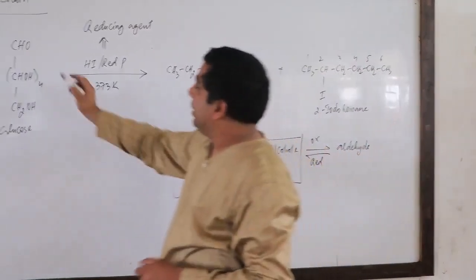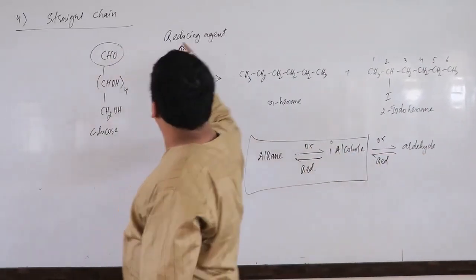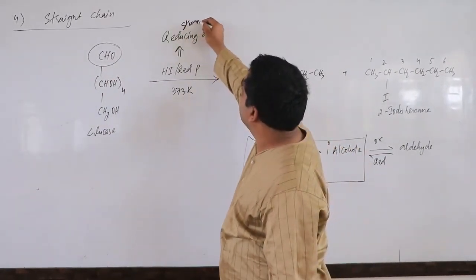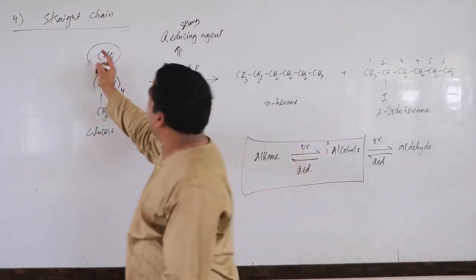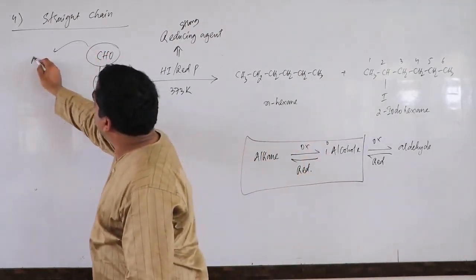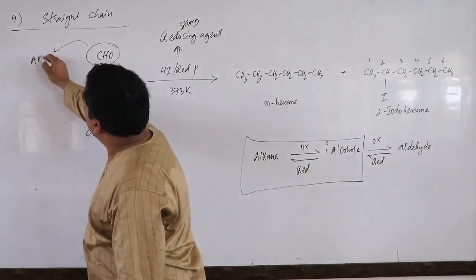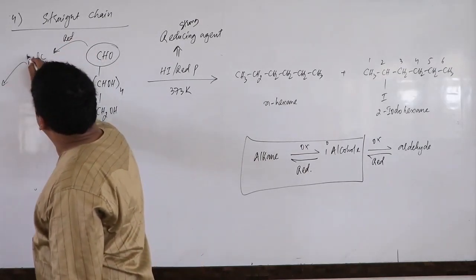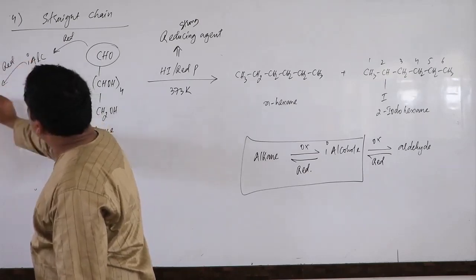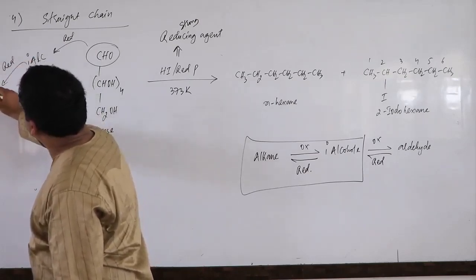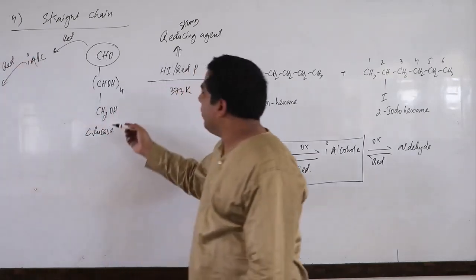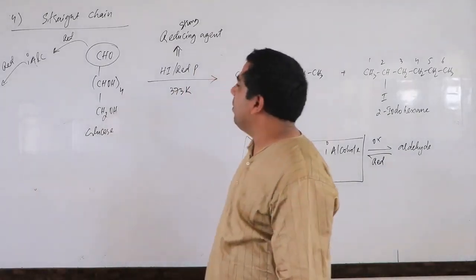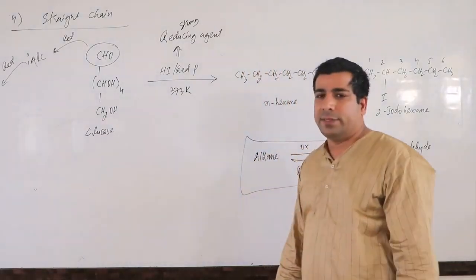That means if this reducing agent is strong, this aldehyde will first be converted into alcohol, then this primary alcohol will be reduced to alkane. Correct? Same thing will happen to these alcohols also. Clear? So they will also be reduced to alkane.